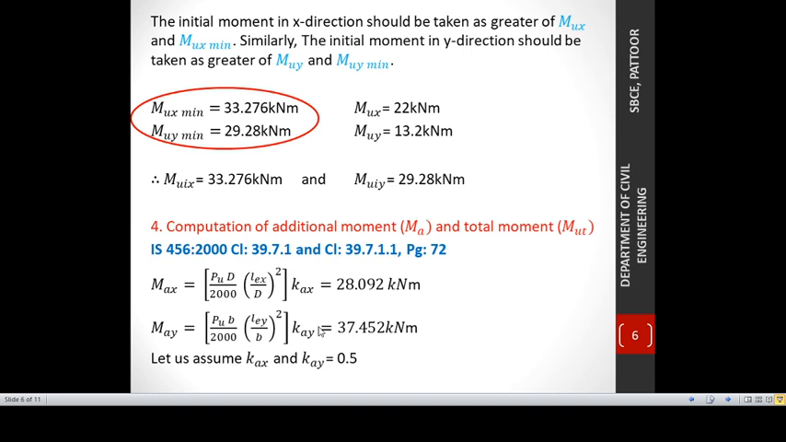Usually we'll be calculating this Kx and Ky using its equation, but at this instance I'm going to assume a value of 0.5 for Kx and Ky. In the previous two problems it is clear that this reduction factor is usually in the range of 0.4, 0.5, 0.6, etc. So in this particular instance I'm going to assume Kx and Ky as 0.5, for providing a trial design.